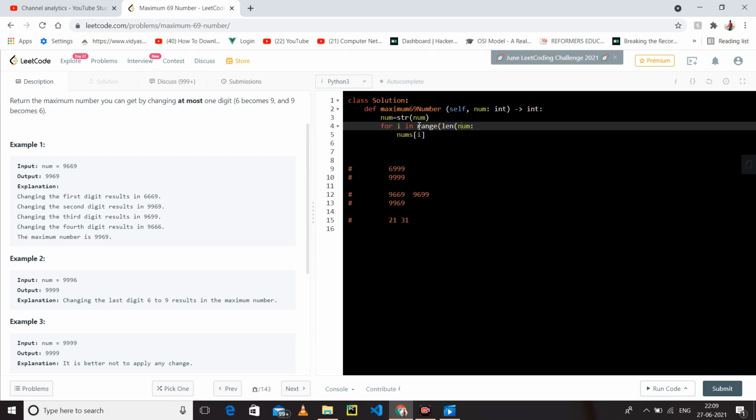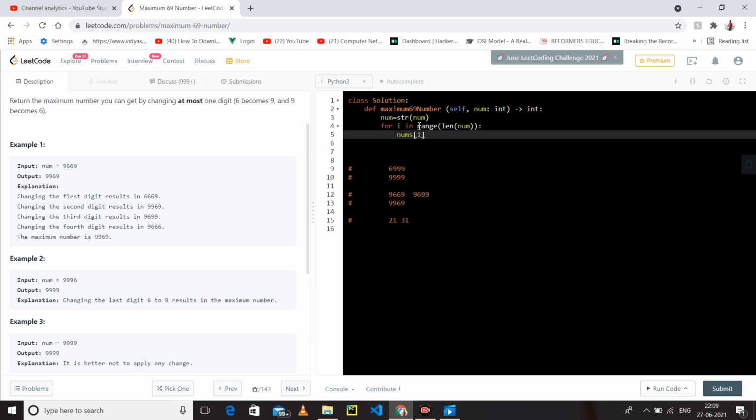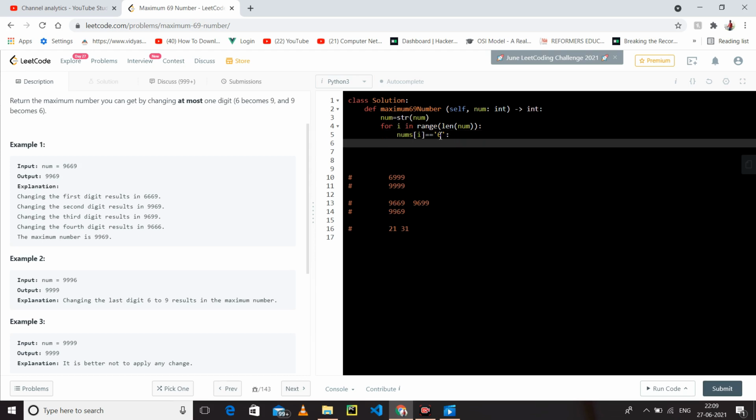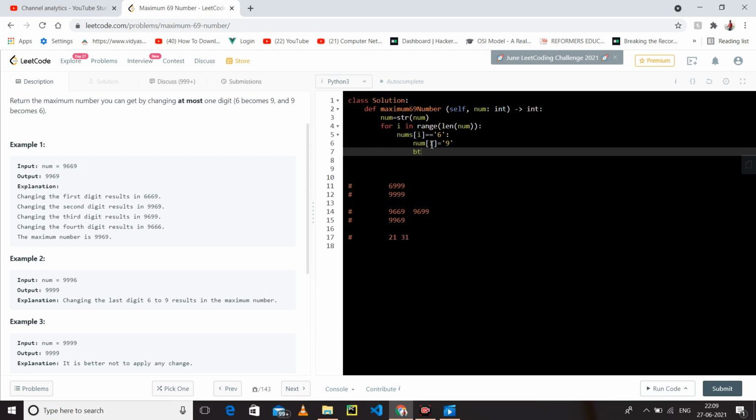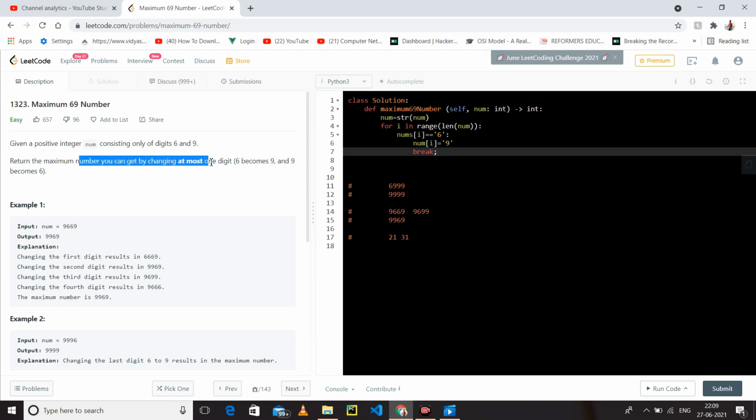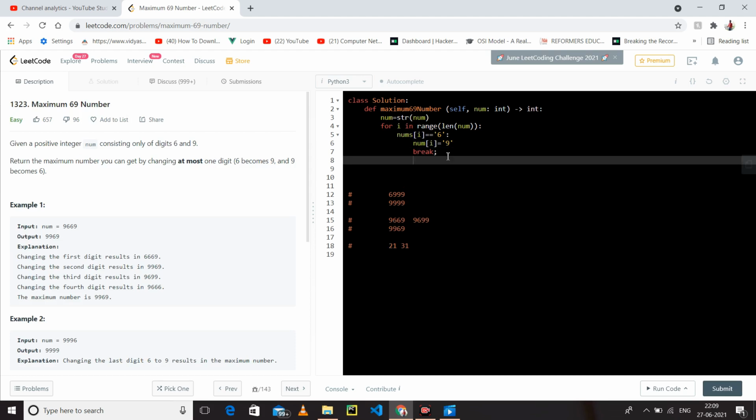Let's run a loop over the digits. If nums of i is 6, then as soon as we find 6, we will change it into 9 and we just break the loop, because we have the authority to change at most one digit. As soon as we change a number, we have to break the loop.